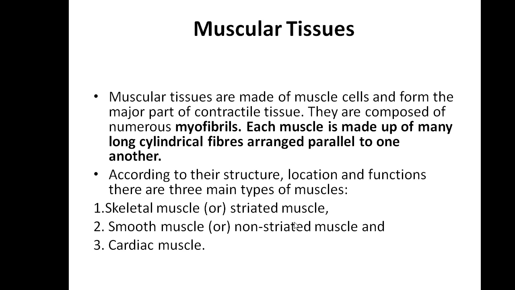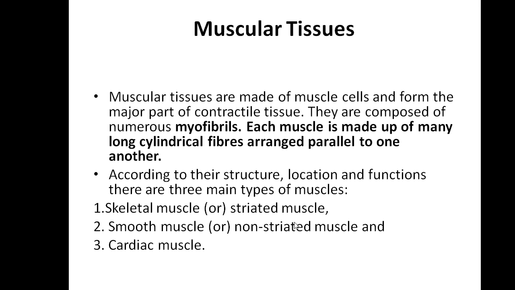Next, muscular tissues. You have studied this in the last year itself, the same thing is coming here. Muscular tissue is made up of a group of muscle cells forming muscular tissue. This tissue is composed of myofibrils. Myo means muscle; muscle fibrils make a muscle. Each muscle is made up of many long cylindrical fibers arranged parallel to one another.